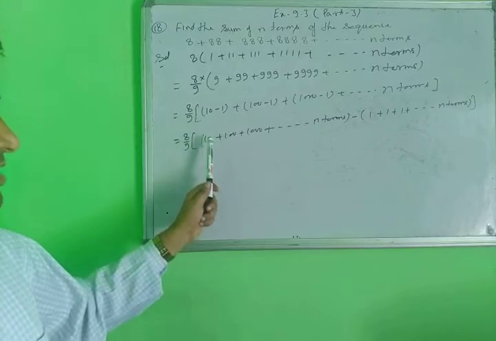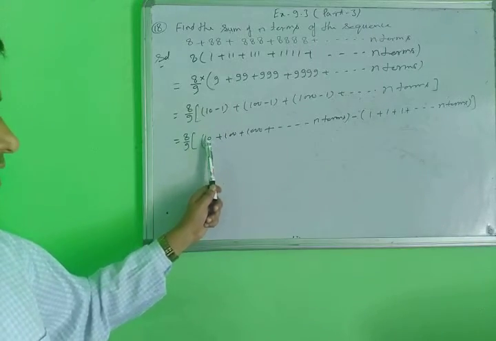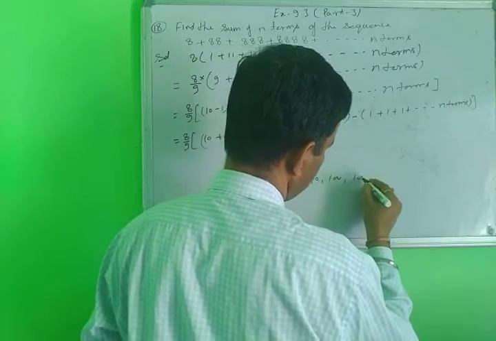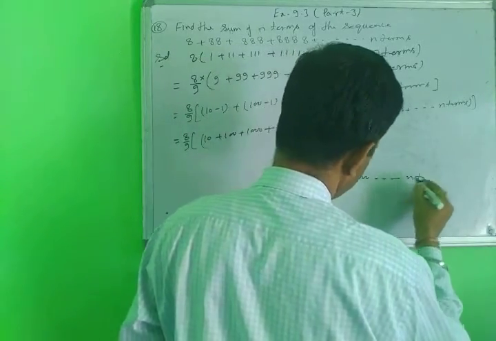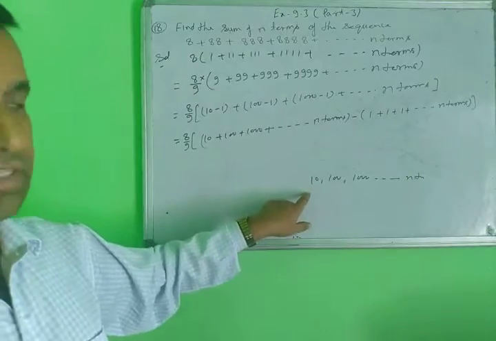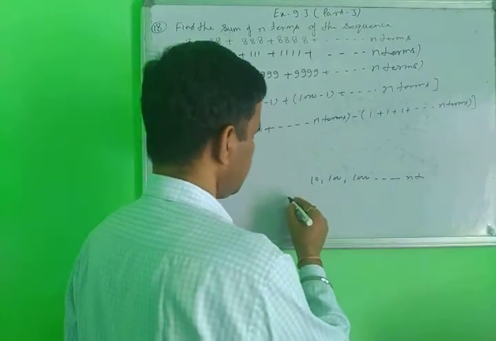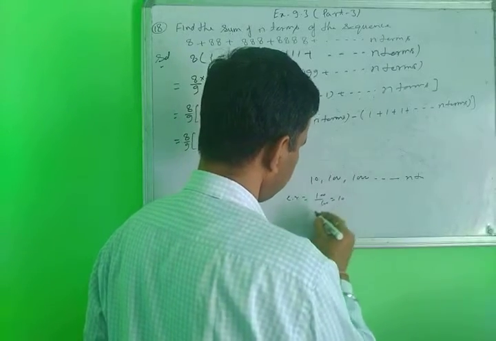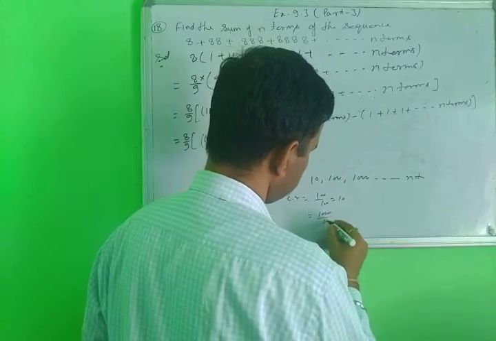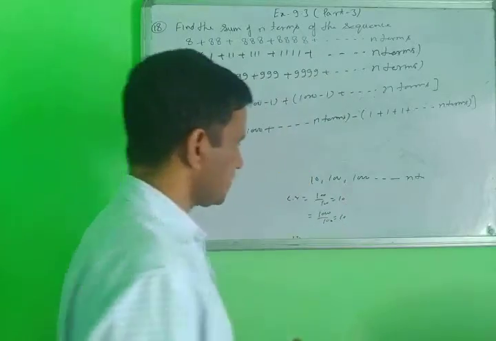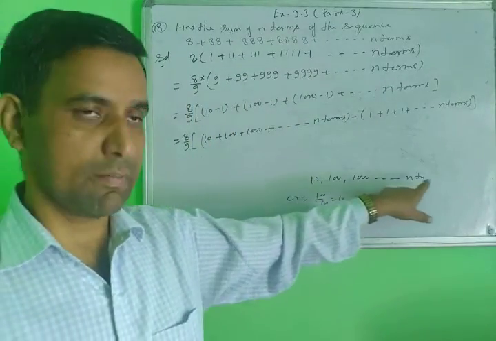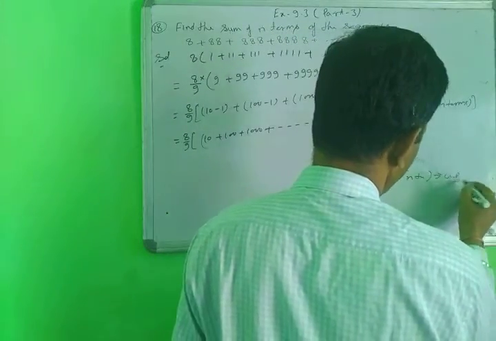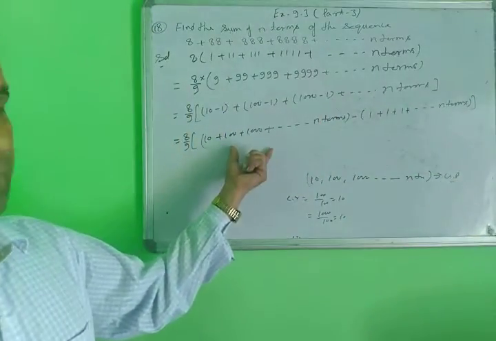And you will check whether this series is already a GP. Suppose you are writing 10, 100, 1000 dash dash dash n terms. The common ratio is 100 upon 10, which gives 10. Next, 1000 upon 100 also gives 10. So this series is already a GP. This is the GP form.